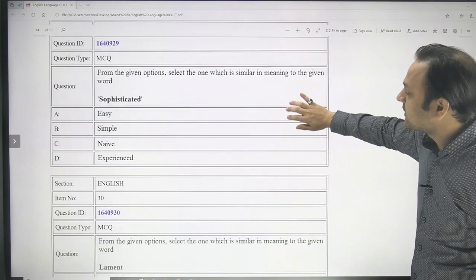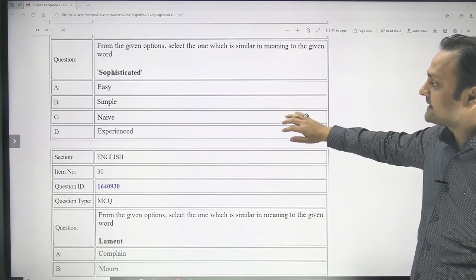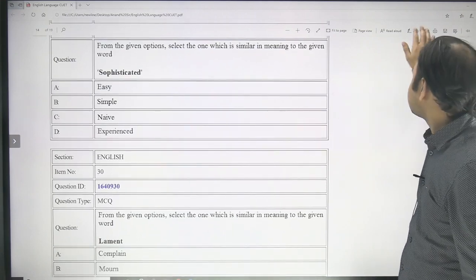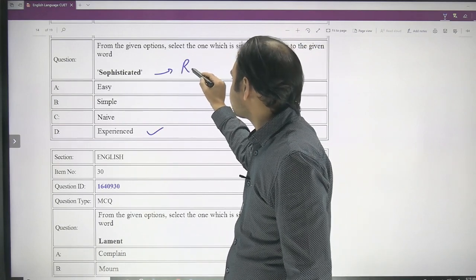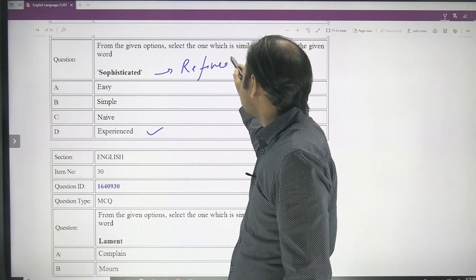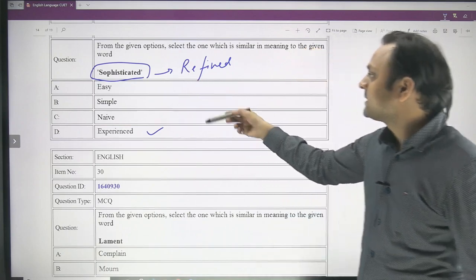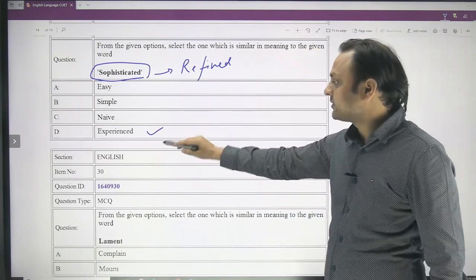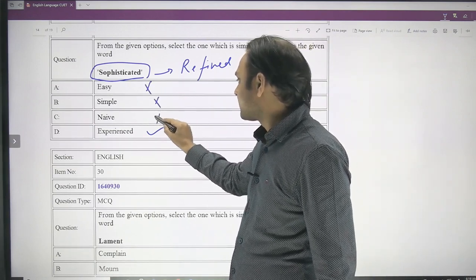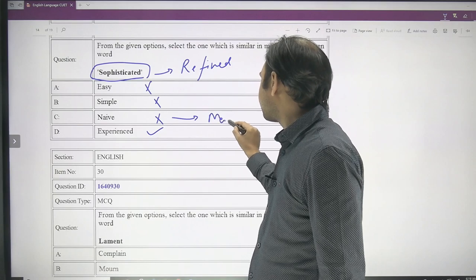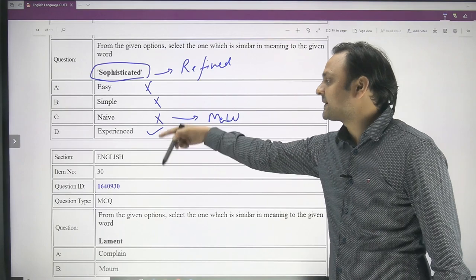And here from the given options select the one which is similar in meaning to the given word, and the given word is sophisticated, and the options are easy, simple, naive and experienced. So sophisticated is definitely experienced, because sophisticated things are refined. It has many contextual uses, so it is used in many different ways. One meaning could be refined and another meaning could be experienced, but obviously not easy, not simple, and not naive. Naive is like new to something, inexperienced. The opposite of experienced is naive.